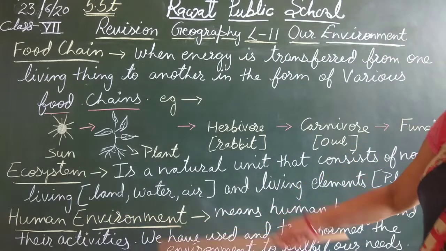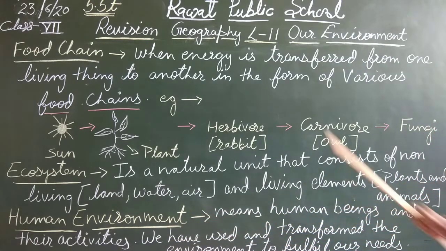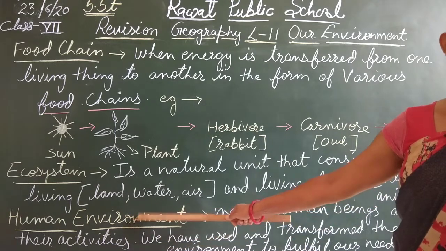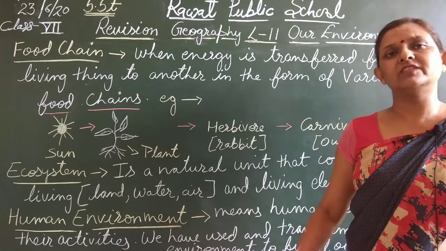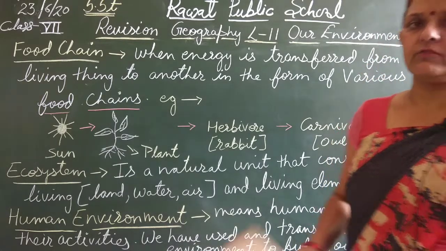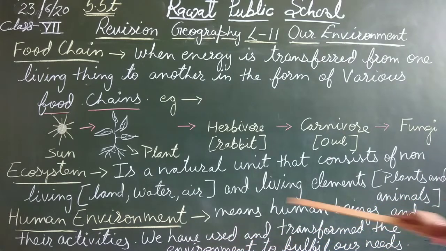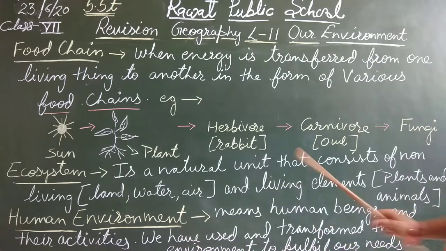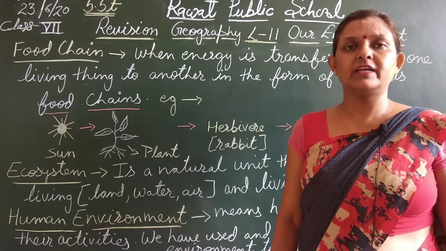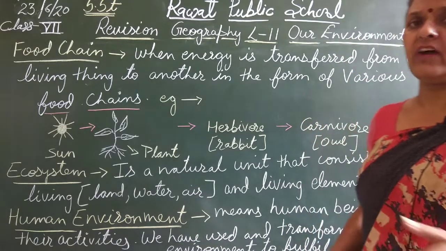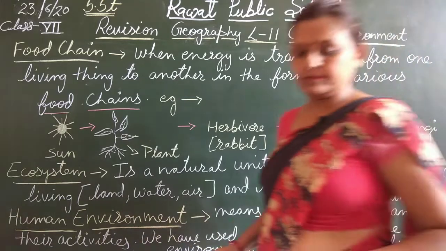Now next is human environment. Human environment is made up of human beings and their activities, which they need for survival. We have used and transformed the environment to fulfill our needs. We as humans, to fulfill our selfish needs, have drastically changed the environment or fully used it for our needs.